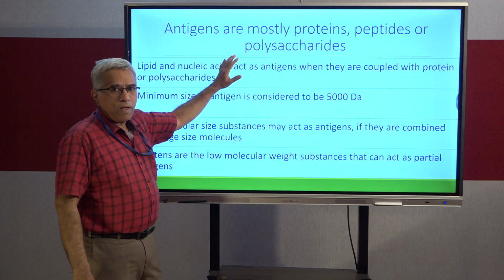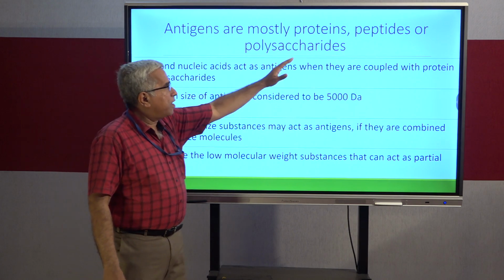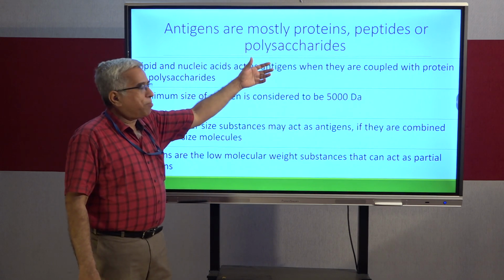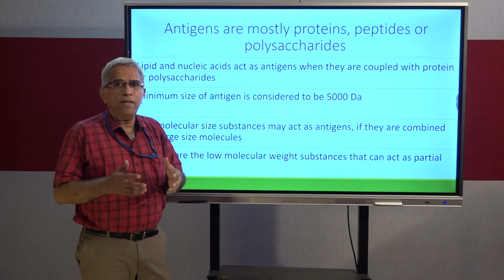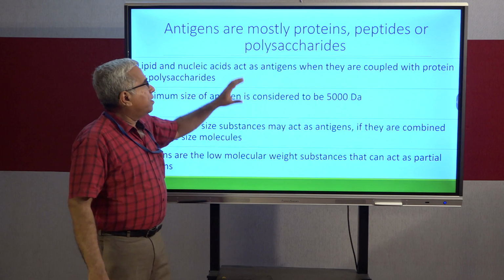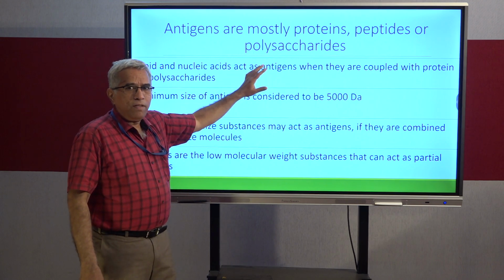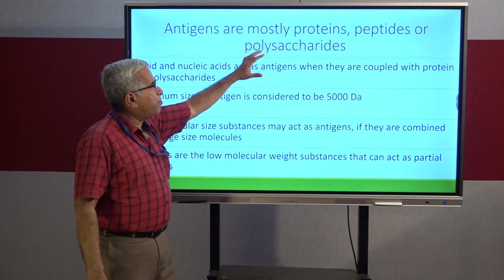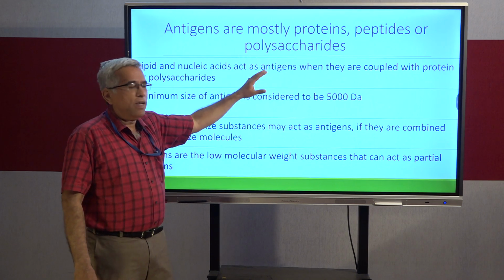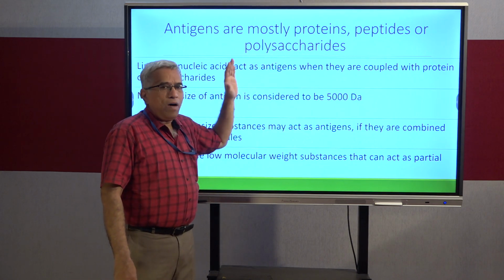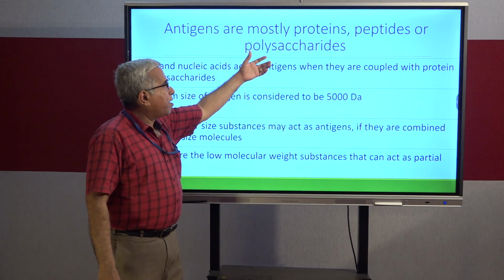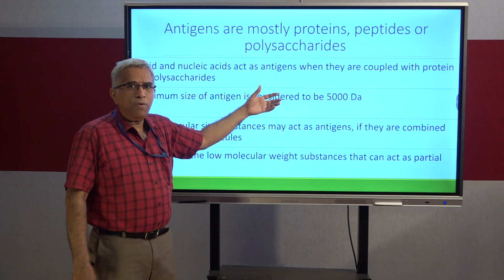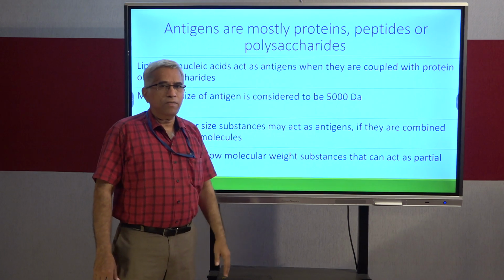Antigens are mostly proteins. No doubt, certain polysaccharides may also act as antigens. So proteins and peptides especially have got more antigenic nature when compared to polysaccharides. But polysaccharides coupled with proteins will again have the capacity to trigger the immune response. Whatever may be, these are the chemical factors that can act as antigens, namely proteins, peptides, or polysaccharides. But the capacity of polysaccharides to trigger the immune response is less when compared to the proteins.